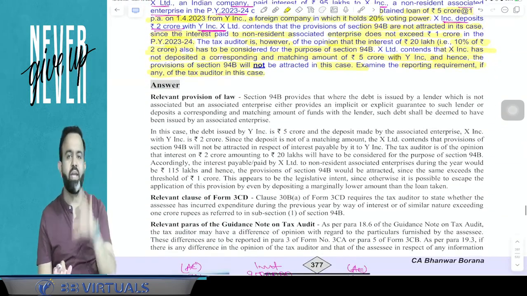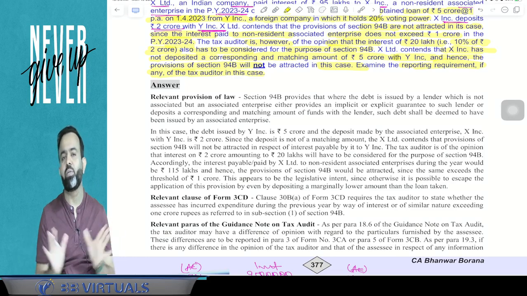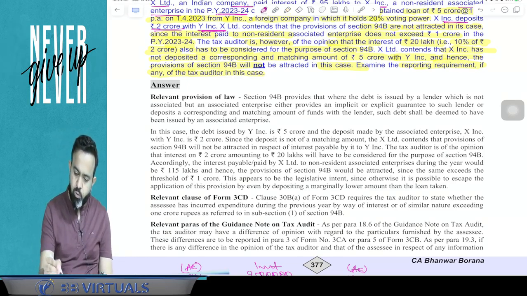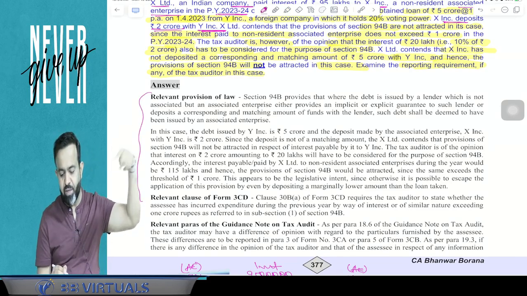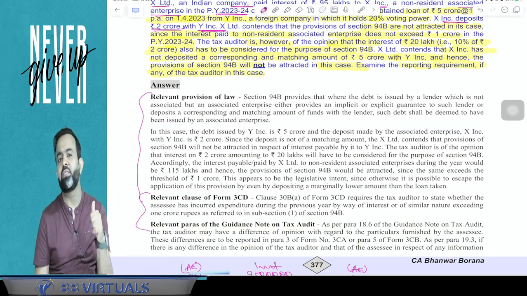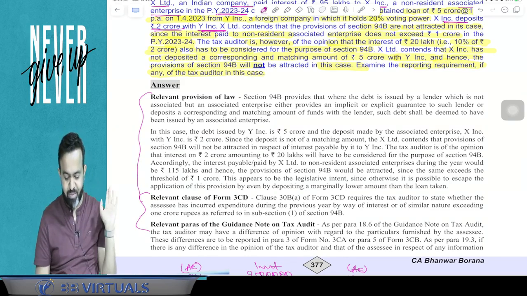So guys, whenever you answer this type of question, first you have to write the provision of the income tax law. What is the provision? Provision of income tax law says 94B, loan from associate enterprise, matching amount and all. After that, the relevant clause of form number 3CD. Under 3CD, we have discussed clause number 30B, 94B.